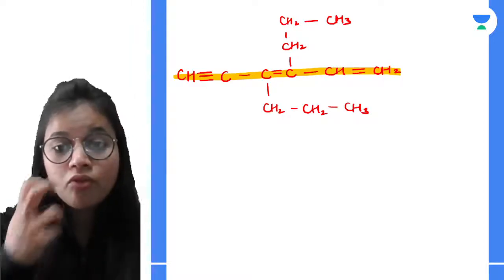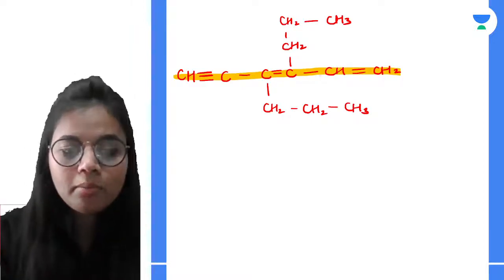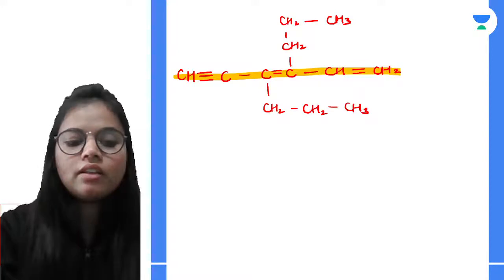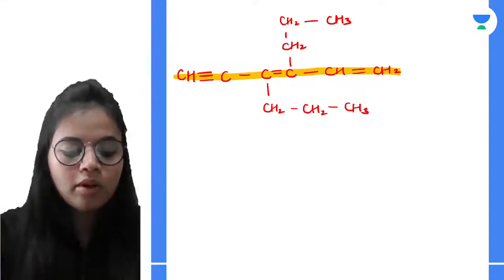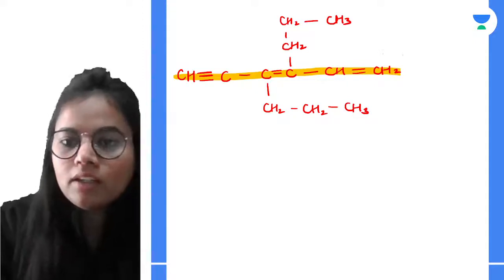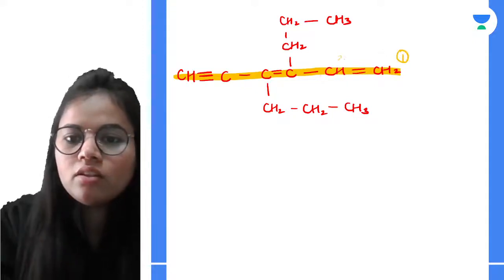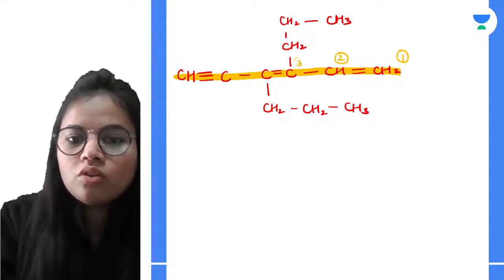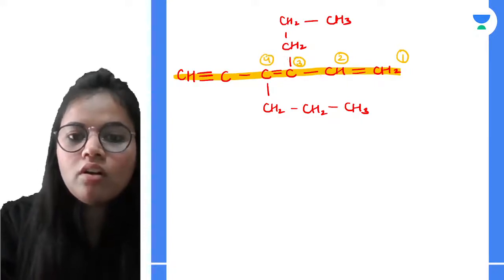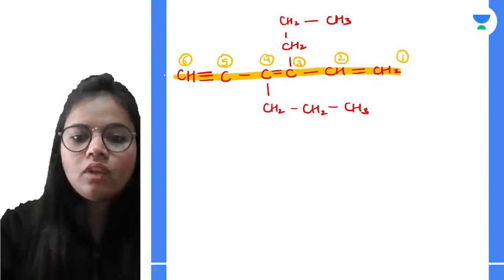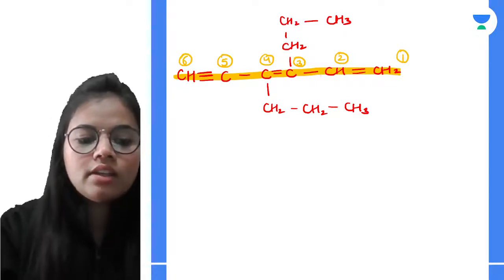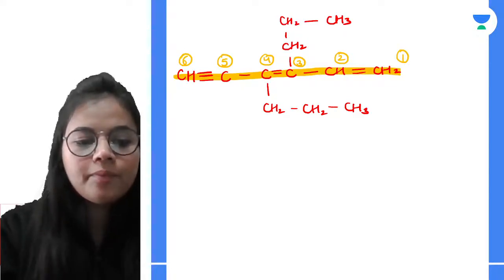Right. Now from here I will start numbering, and in the numbering I will give more preference to the double bond. So I will start the numbering from here: 1, 2, 3, 4, 5 and 6. All right. Now let us see how we name it.